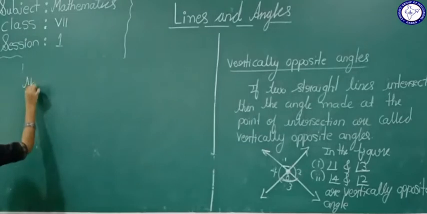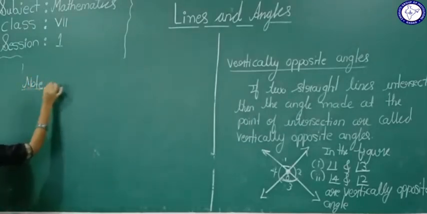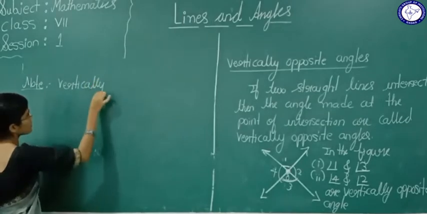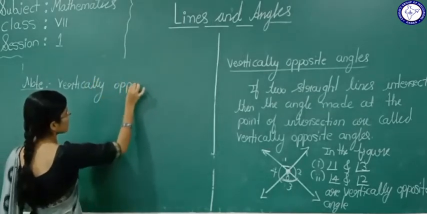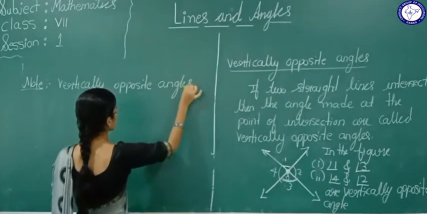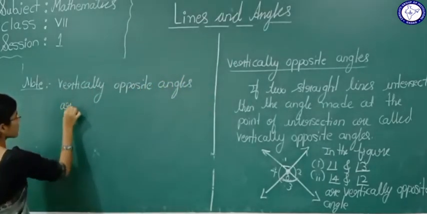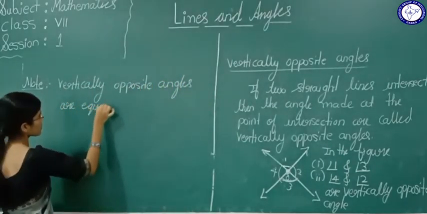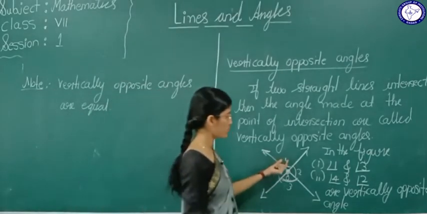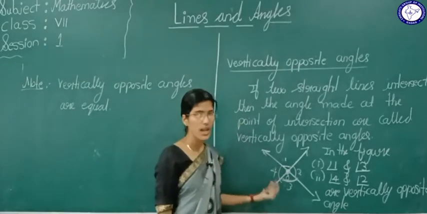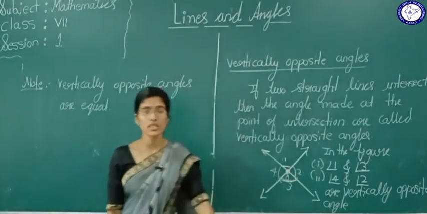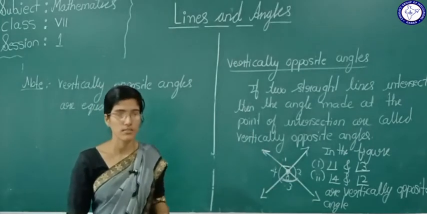Note: vertically opposite angles are equal. So with respect to this figure, angle 1 is equal to angle 3, angle 4 is equal to angle 2.